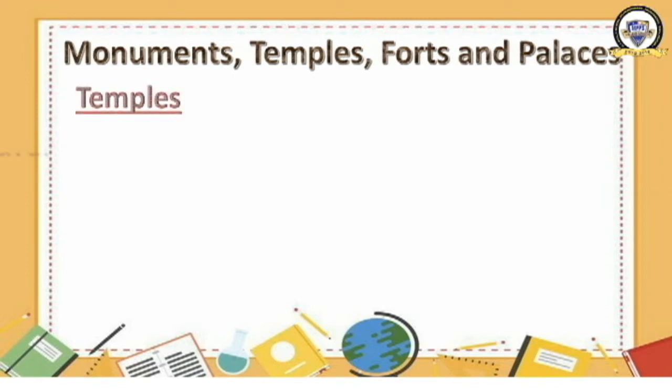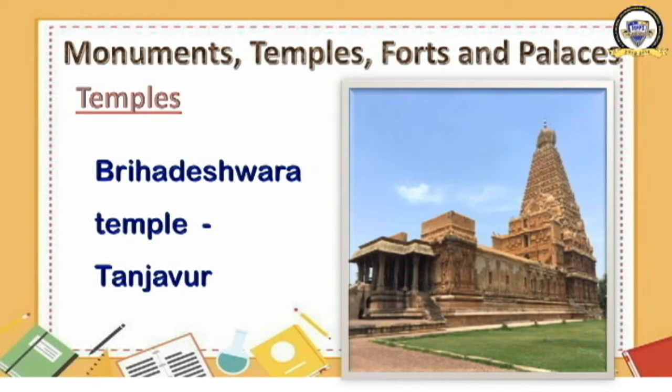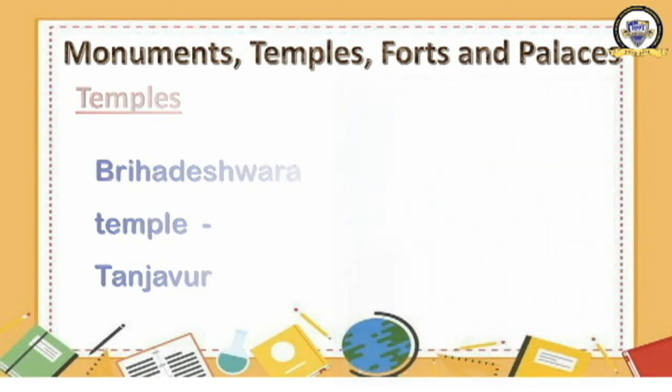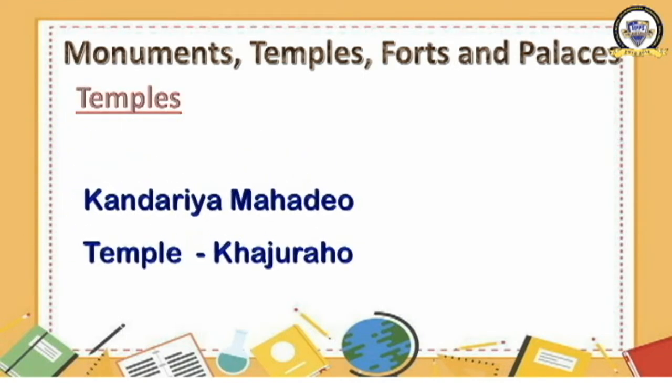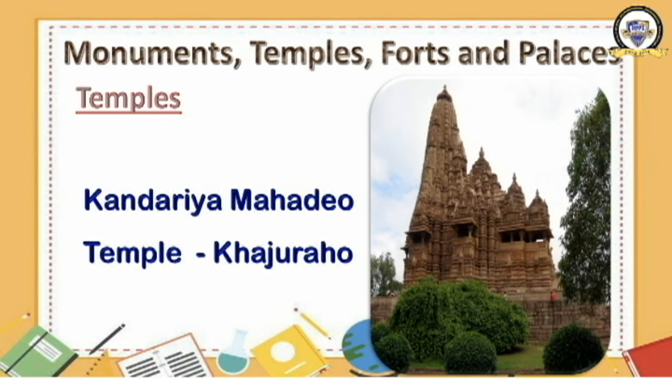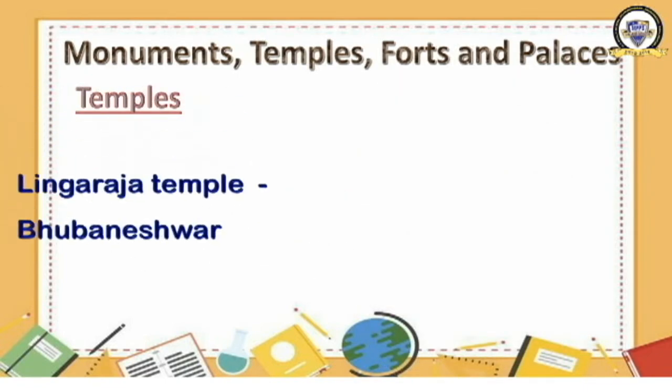This picture is of Brihadeshwara temple at Tanjavur. See the picture, what an architecture. See, these types of temples were built during the medieval period. I'll show you some more temples. This is Kandariya Mahadev temple at Khajuraho. See, another architectural style. Then the next one. What is the next temple? Have a look here. This is Lingaraja temple at Bhubaneswar.